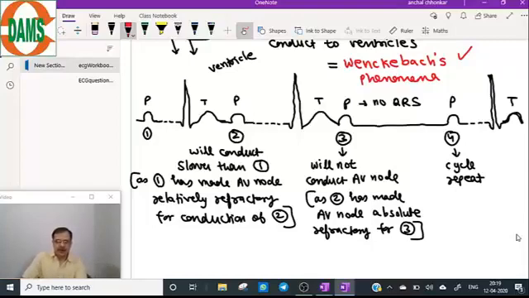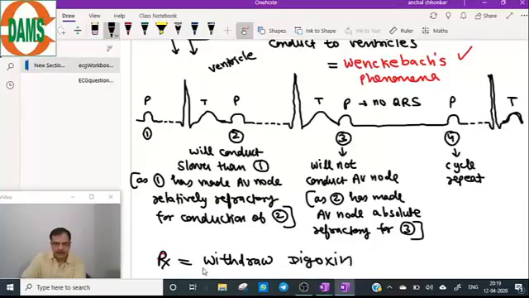Okay. Now the treatment for Mobitz 1 is only to withdraw digoxin. That is the treatment for Mobitz type 1 block if it is because of digoxin.